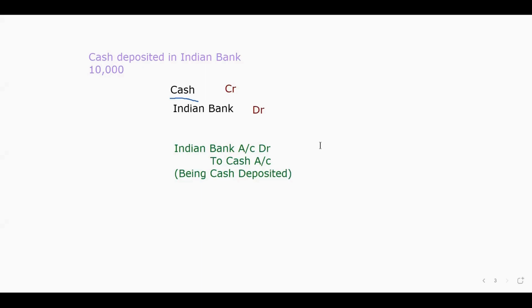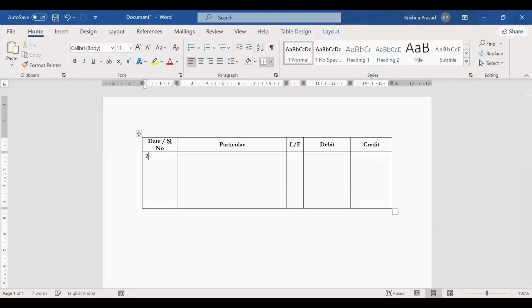And we should write the amount, right? So we are going to enter the amount. How much? 10,000. It's only for debit. Again for credit, we should write this. So here today I'm going to record. So 24th November 2023.